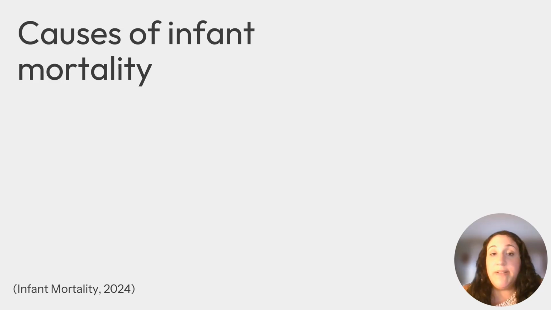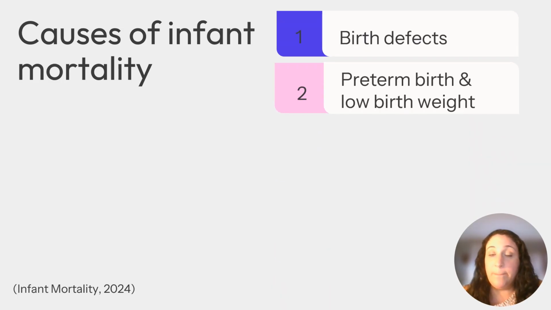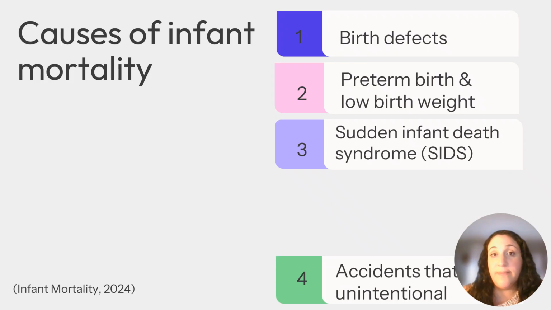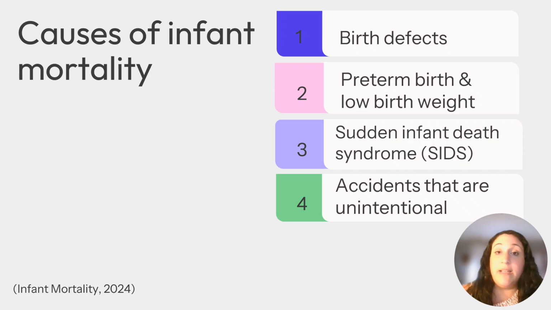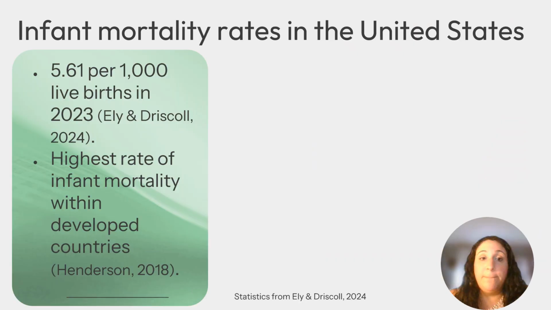The top 5 causes of infant mortality include birth defects, preterm birth and low birth weight, sudden infant death syndrome or SIDS, accidents that are unintentional such as car crashes, and pregnancy complications.